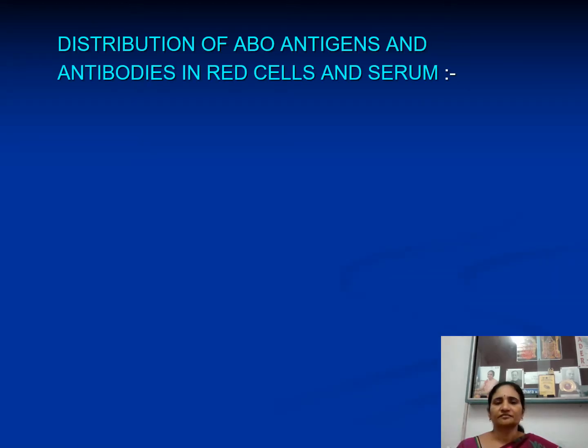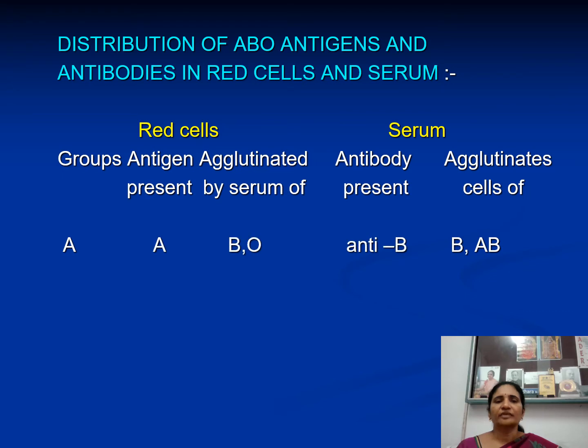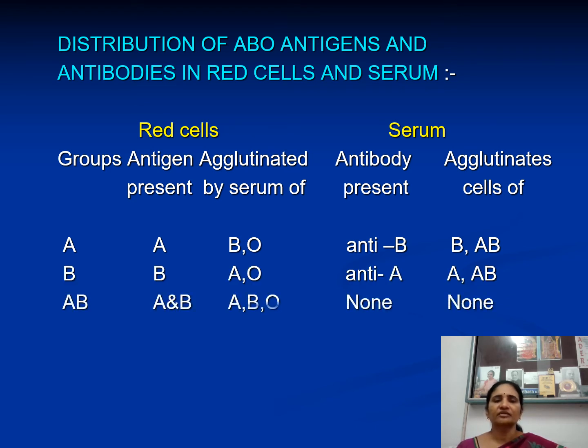Coming to the different blood group antigens and their corresponding antibodies: blood group antigens are antigens which are present on the RBC. Based on the antigen present on the RBC, individuals are grouped as A group, B group, AB group and O group.